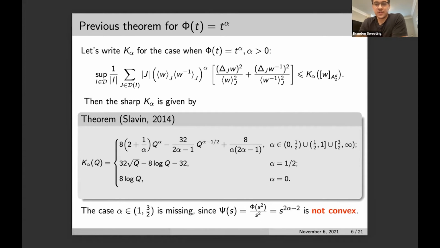So for the situation when phi is a power function, we'll write K alpha. K alpha, again, would be the best function which satisfies this inequality for all dyadic A2 weights. So you found that this best function K alpha is given by this piecewise expression here. And you can see that there is a particular range of alpha missing from this definition, namely alpha between 1 and 3/2. This is because the function psi, which we recall the definition of here, happens to not be convex. And that's a key ingredient in his proof.